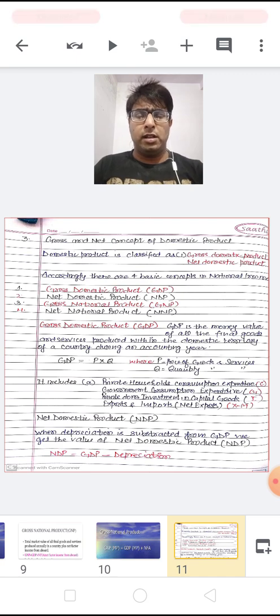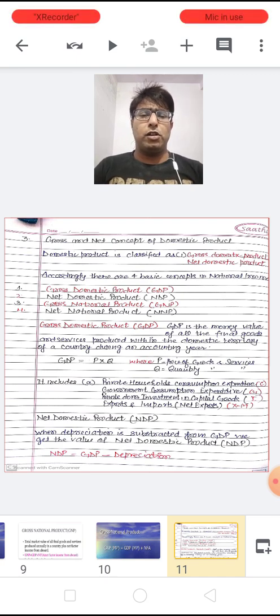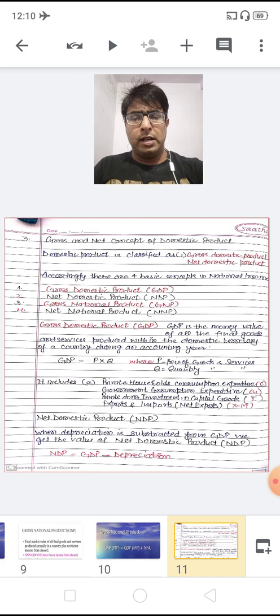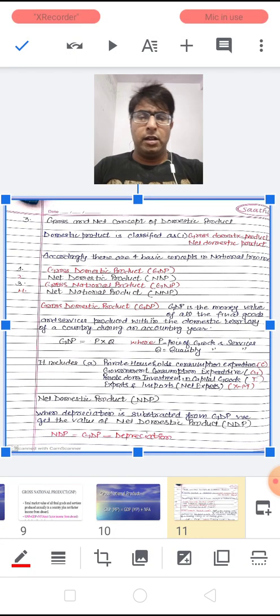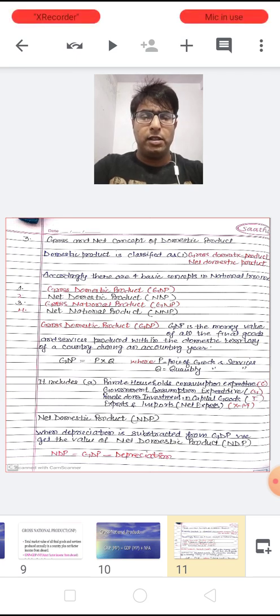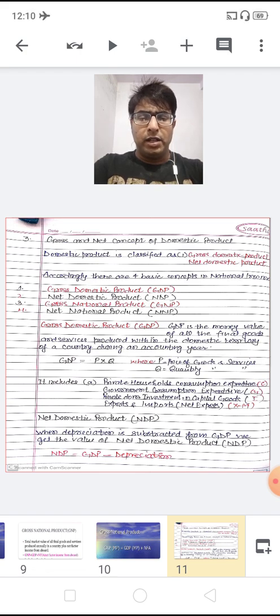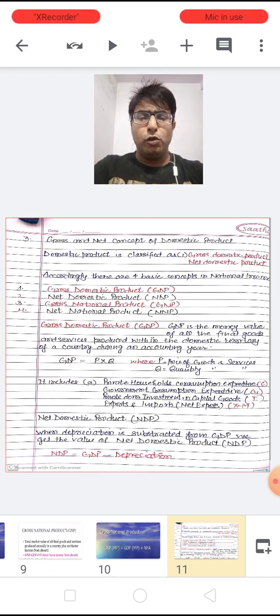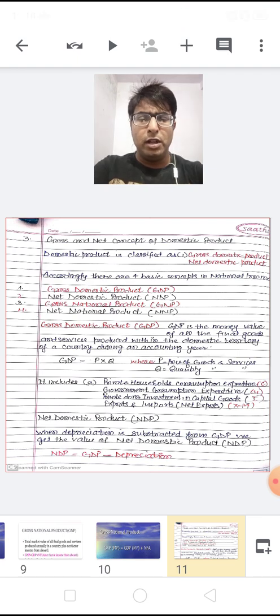Now here, as I have just explained to you, there are four basic concepts of national income. GDP: what is GDP? It is the money value of all the final goods and services produced within the domestic territory of a country during an accounting year. GDP is P into Q. This I have already explained to you.